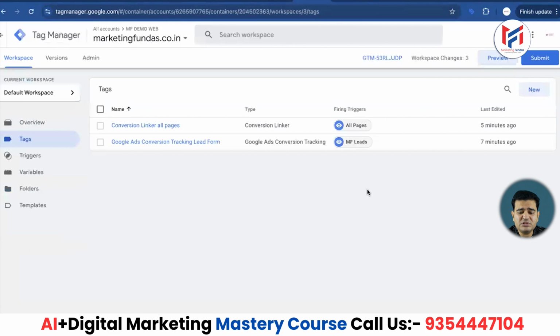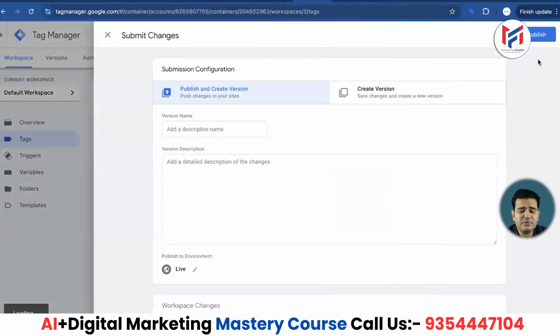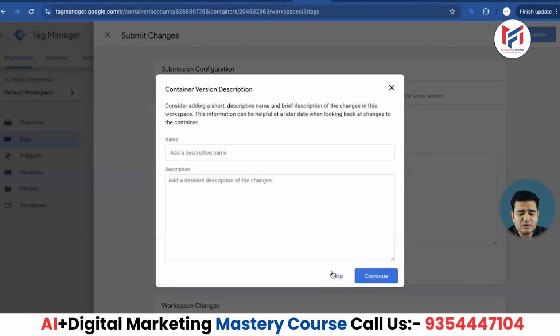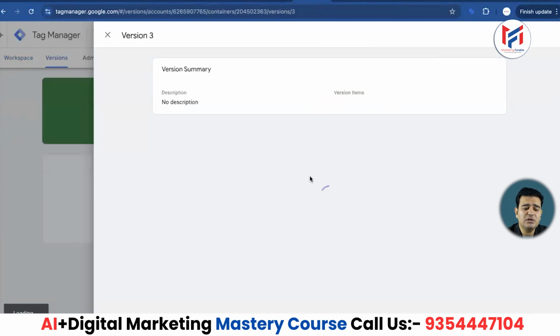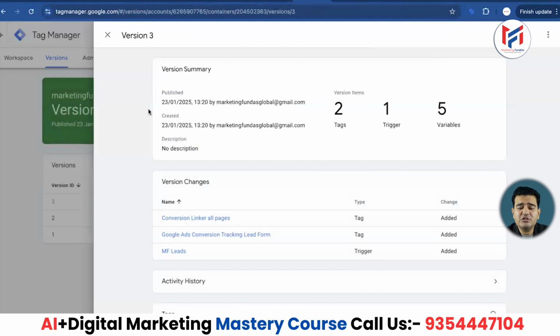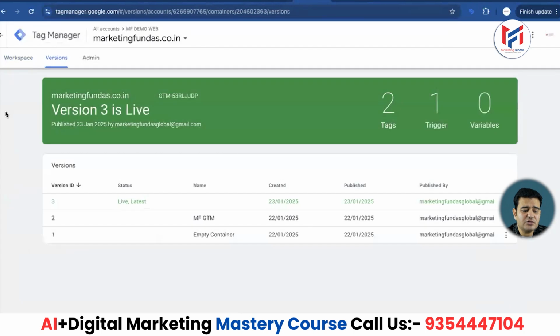And finally, when you are done with all this, submit it once. Submitting is necessary, and then publish it. After that, press skip and it will be done by itself. Understood? So in this particular way and method, you also can now do conversion tracking and lead form conversion tracking in Google Ads. And then you can also create conversion actions and goals, as it's very simple.